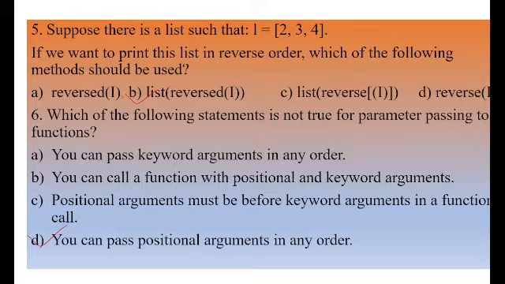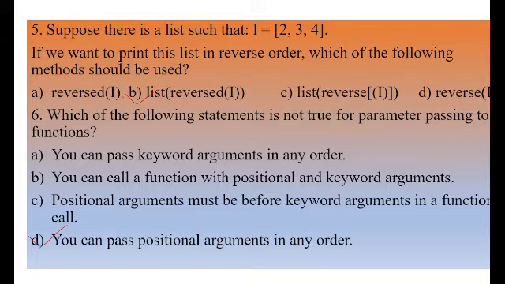Okay. Which of the following statements is not true for parameter passing to a function? So when we pass the parameter, we have three guidelines. First one is positional, second one is default, then keyword.